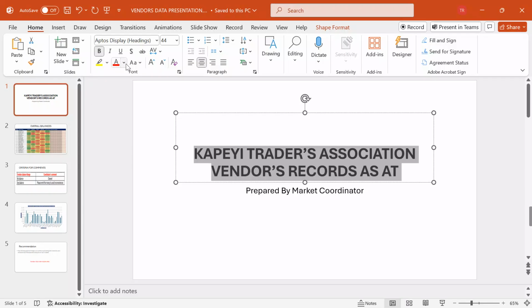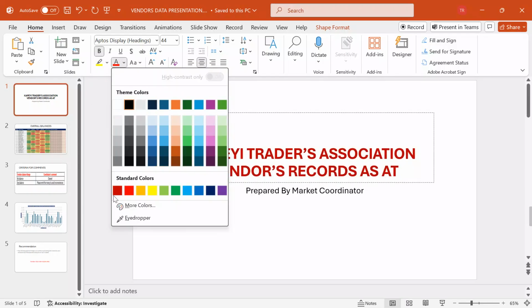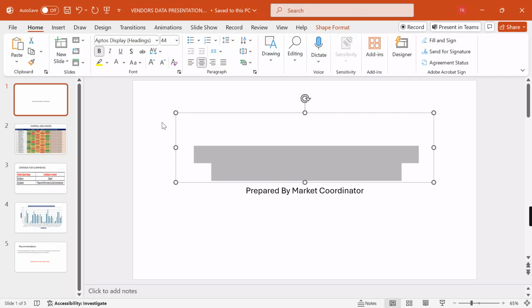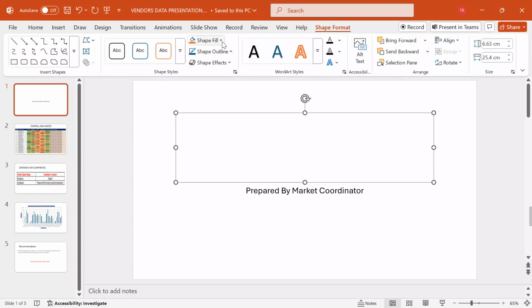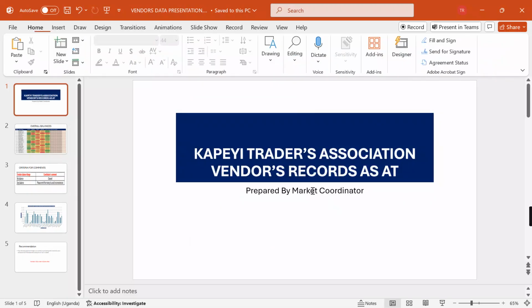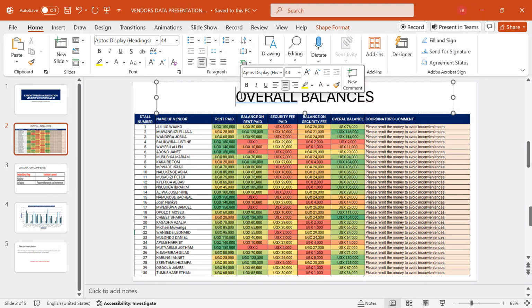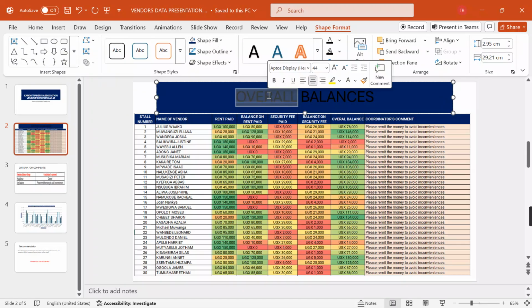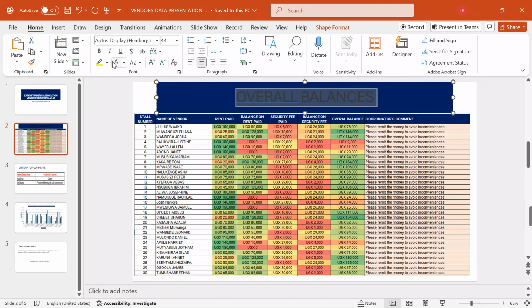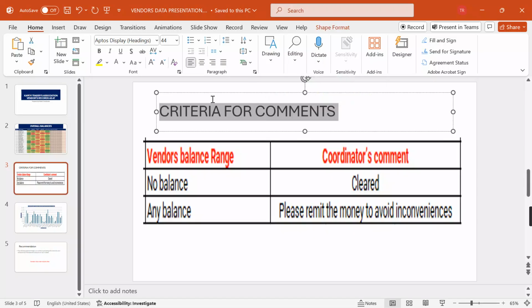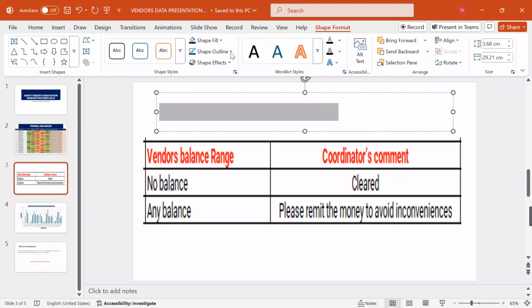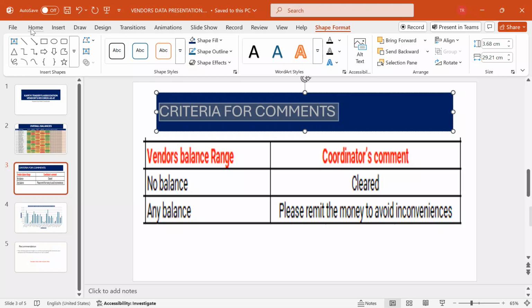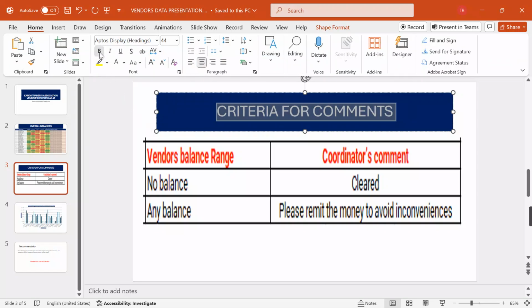I bold, I give it white. I also come over here under the shape. I shade it. I come to shape format, come to shape fill. I prefer this, and then I'll do the same for all the headings. You can use the slide master to apply all these effects at once so that you save time. Yes, I want white, shape fill, that. I want to align it center. I want to bold it.